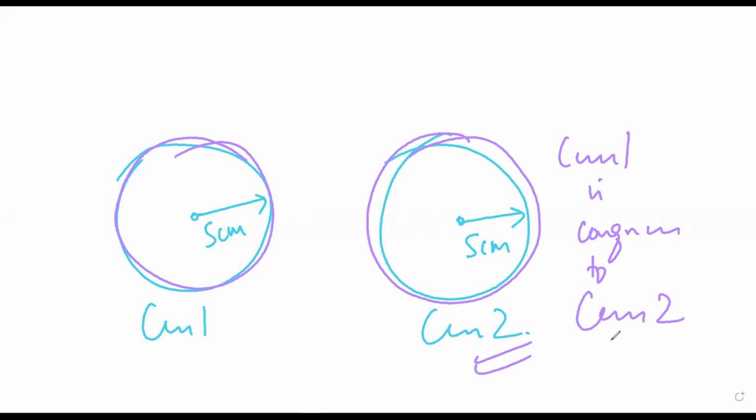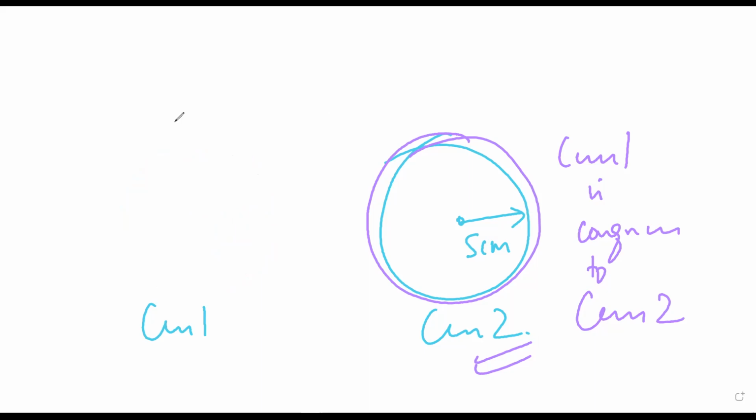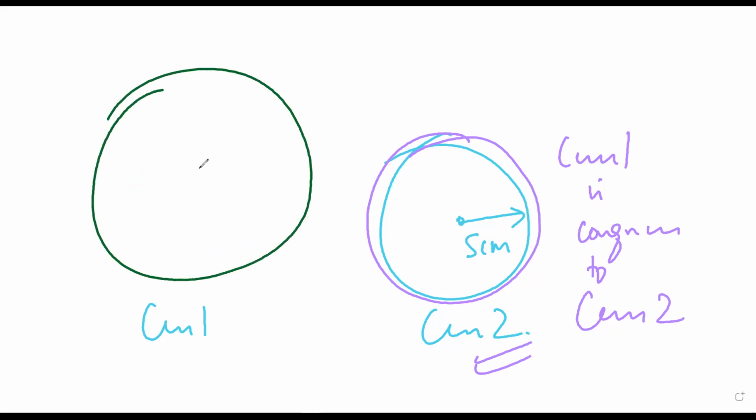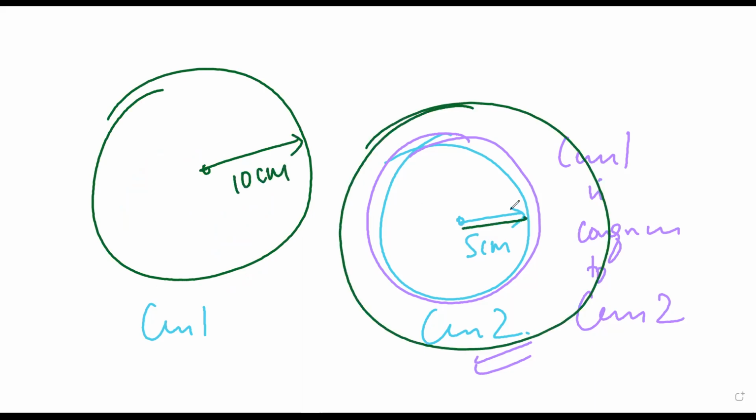Yes, sir. You might say, make circle 1 maybe 10 centimeters, and then if you put it over the 5 centimeter circle, you won't be able to see it. Are you getting what I'm saying?